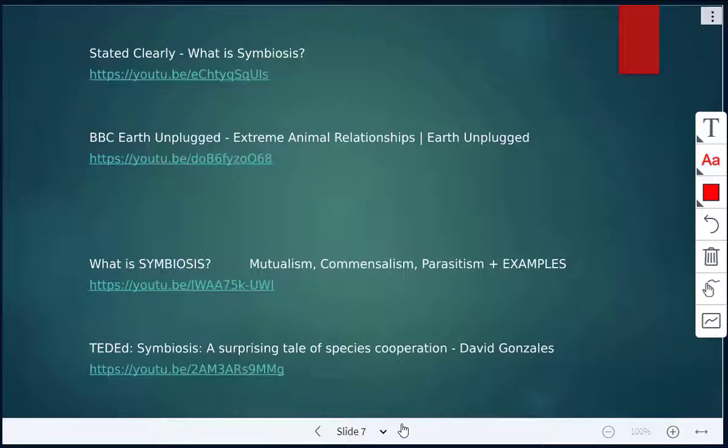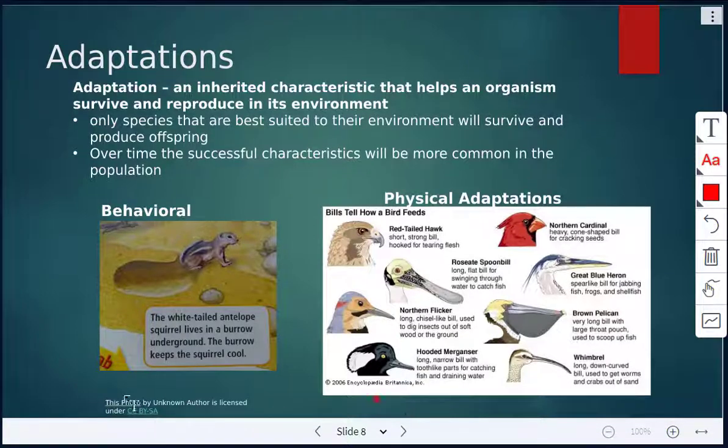All right, there are a few videos here we're going to watch on symbiosis, but before we do that, I just want to talk about adaptations a little bit here. An adaptation is an inherited characteristic, and it helps an organism survive and reproduce in its environment. So any sort of adaptation that an organism has is going to help it survive in its environment. So there are physical adaptations. An example here are different beaks. These are physical or structural adaptations.